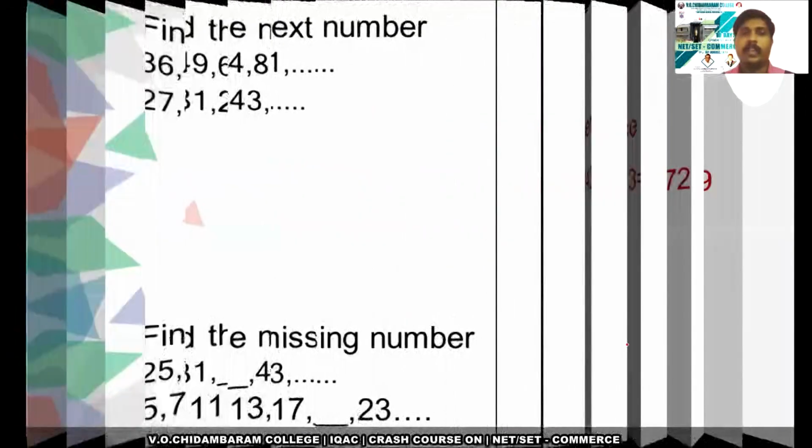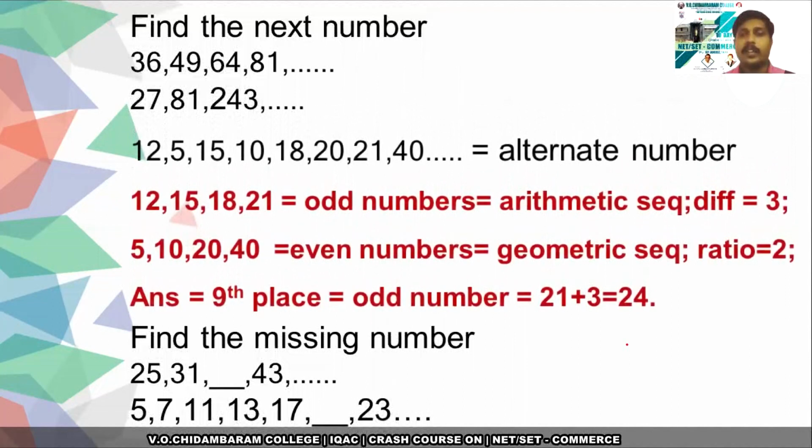And what of the third one? It's a mixture of 2 sequences, so it is known as an alternate sequence. When you take the odd terms, it will be 12, 15, 18, 21. By finding the difference, you can say that it has a common difference of 3. 15 minus 12 is 3, 18 minus 15 is 3, 21 minus 18 is also 3.